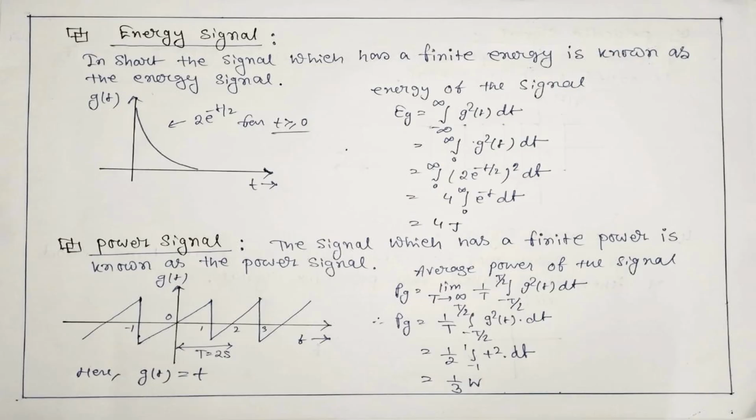And the next, power signal. The signal which has finite power is known as a power signal. And you can see the example. The equation of the average power of a signal is Pg equal to the limit t tends to infinity of 1 by t times the integration from minus t by 2 to t by 2 of g squared t dt. So you can see here the signal is a periodic signal. The time period of the signal t is 2 seconds, and we put the value of the time period here, and we get 1 by 3 watt.